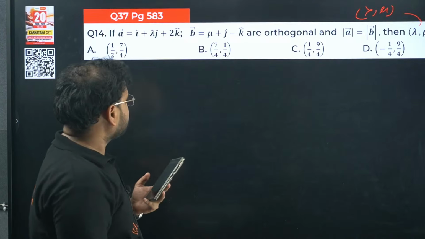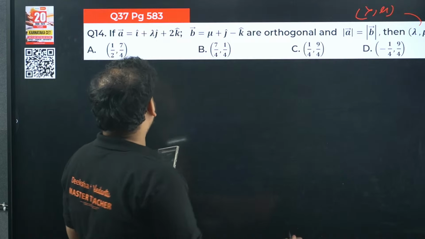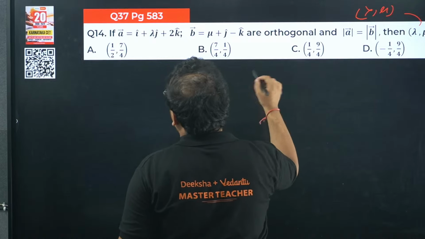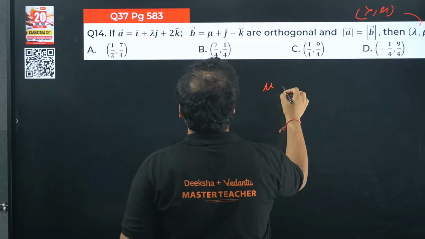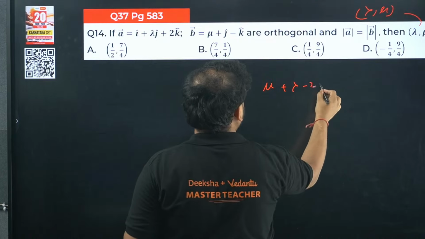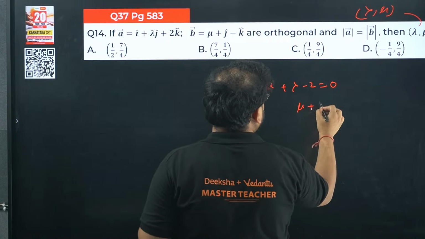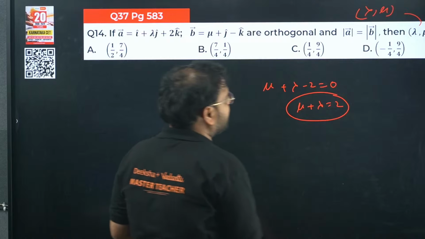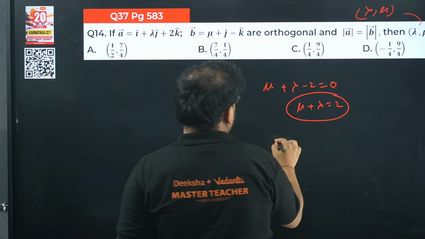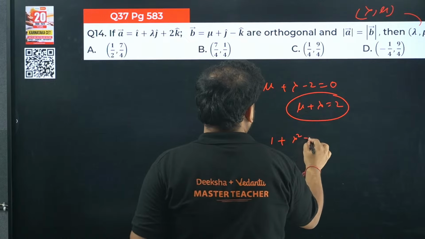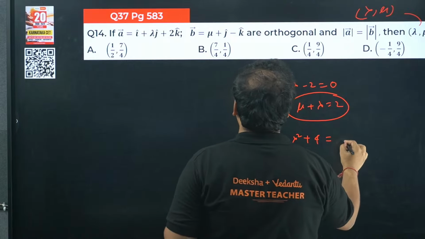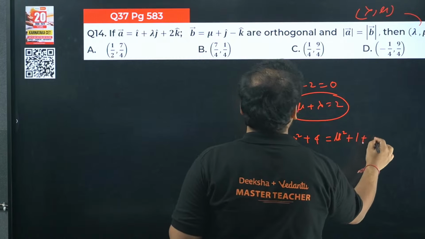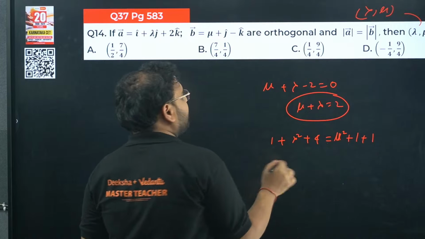If they are orthogonal, their dot product will be 0, right? Dot product 0 means we have i with mu, so mu plus lambda minus 2 will be 0. So I get mu plus lambda as 2. They also give that the moduli are equal. So I can write 1 plus lambda square plus 4 equals mu square plus 1 plus 1. I can take the whole square on both sides.